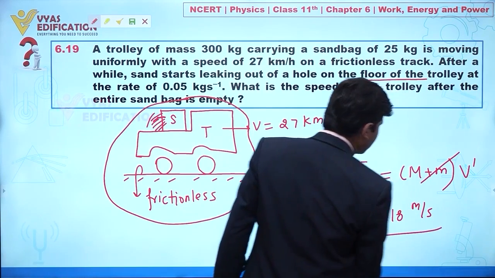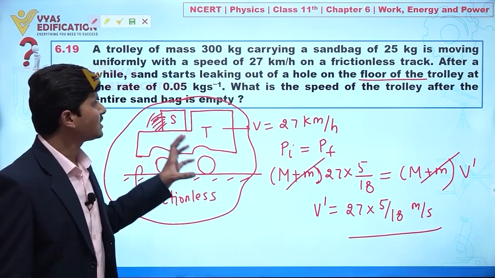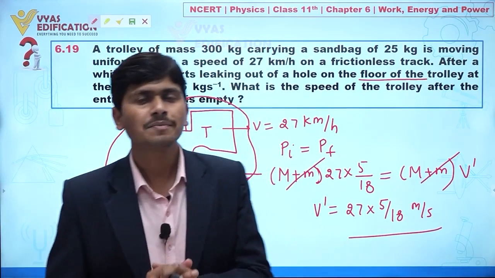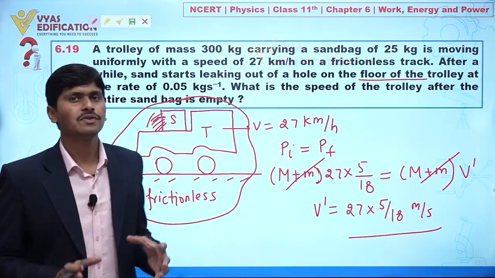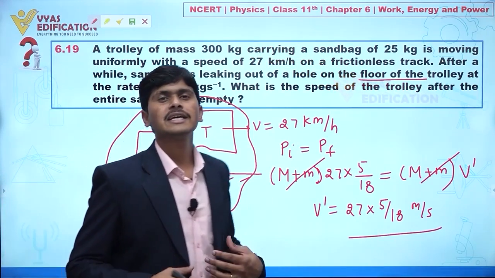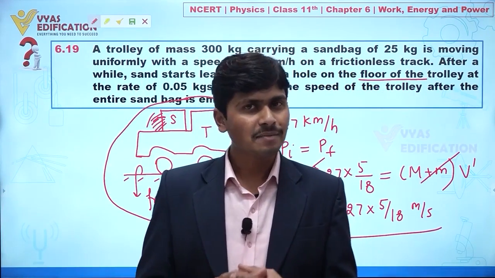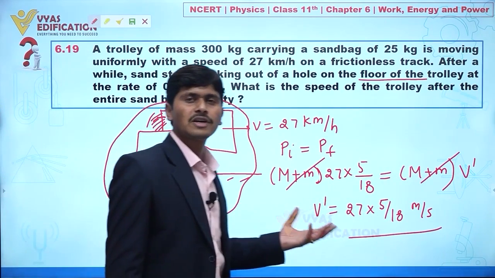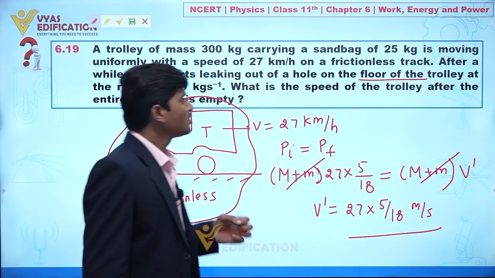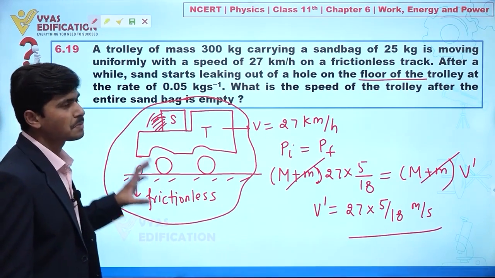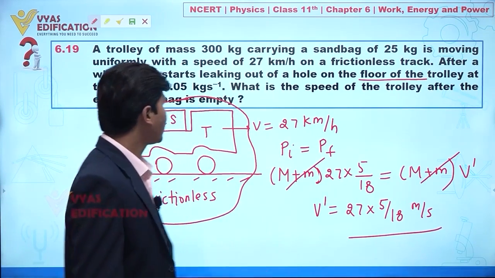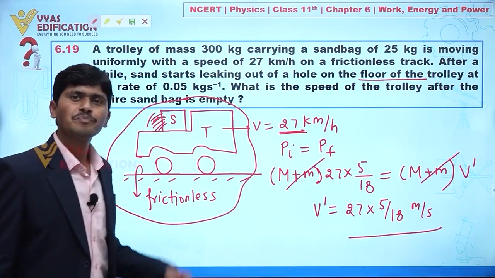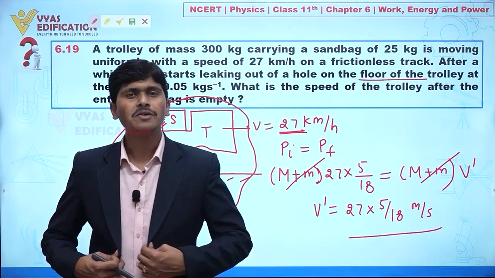Clear to everyone? So in this question, what is the concept behind this question? Concept is very simple. Whenever there is no external force acting on a system, we can say total linear momentum remains conserved. Clear? Or we can say initial momentum should be equal to final momentum. So there is no change in the speed of the trolley, and finally this speed is 27 km per hour. Clear? So this is all about this question.